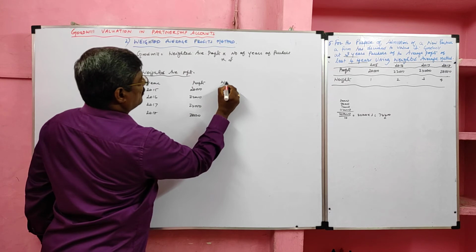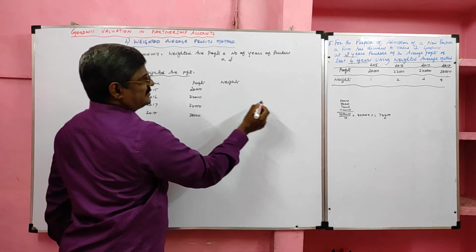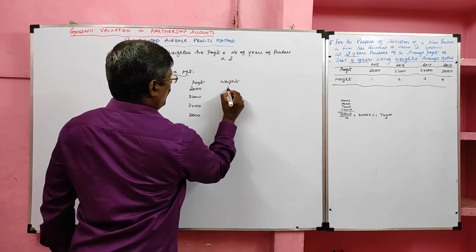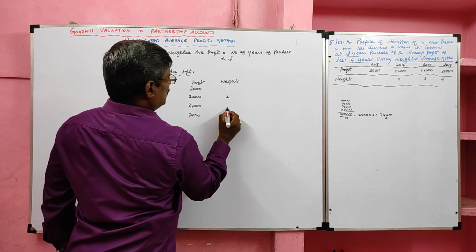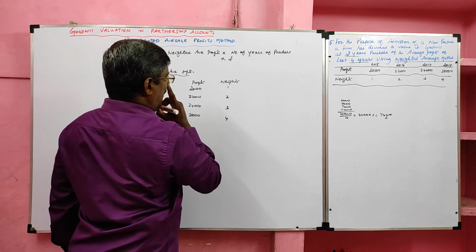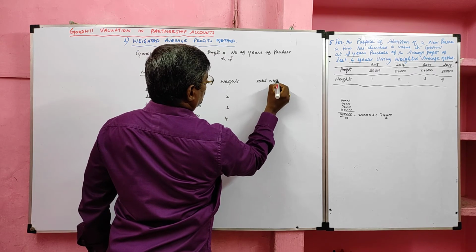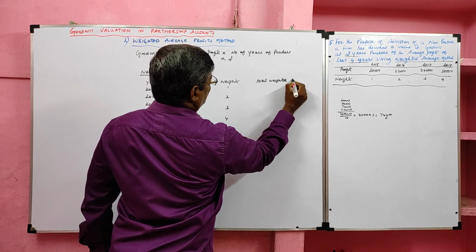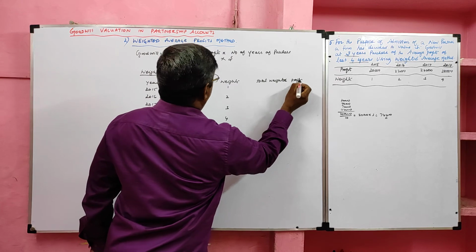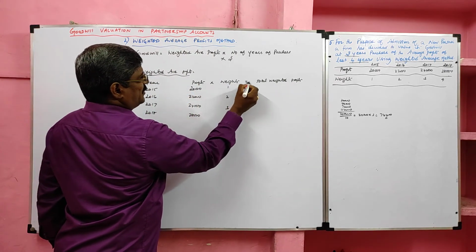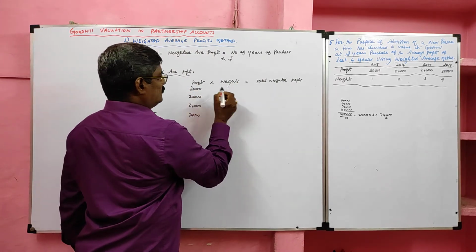Then the weights are given: first year 1, second year 2, third year 3, fourth year 4. Now we will calculate the total weighted profit. Multiply profits and weights, you will get the total weighted profit.